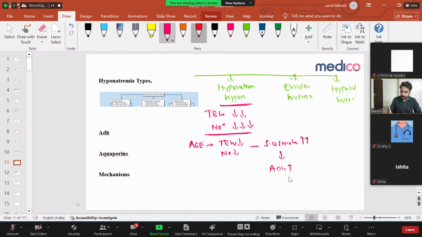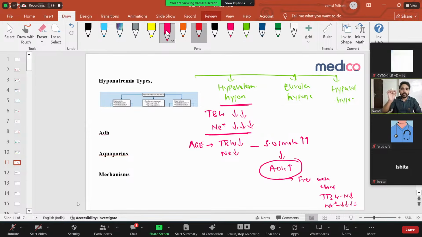Once ADH is increased, it helps in free water absorption. Only free water is absorbed, not the sodium. So total body water will become normal or only slightly less, but sodium is still very low. That is why total body water is less and sodium is very, very low. So this is the mechanism of hypovolemic hyponatremia. It's mainly because of your increased ADH, not because of GI loss or something.